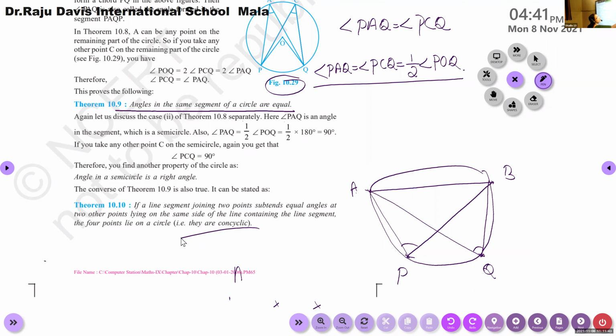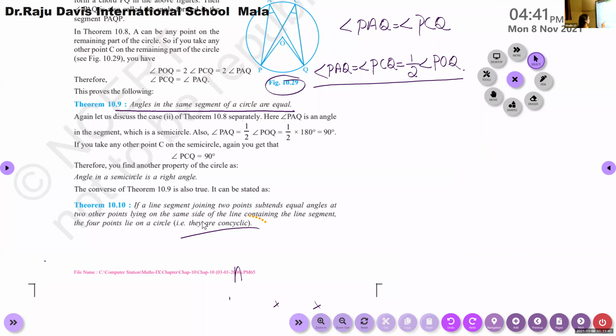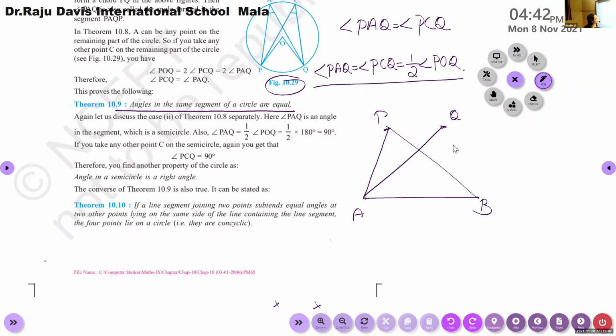So you can write: draw a line segment AB, draw any P and Q, angle APB, angle AQB.